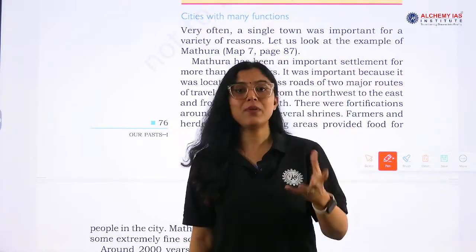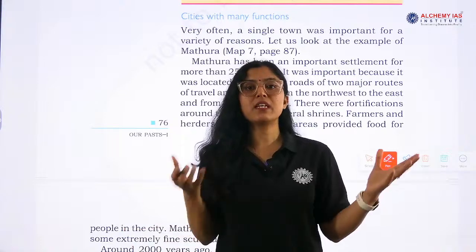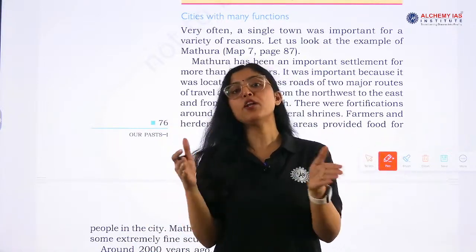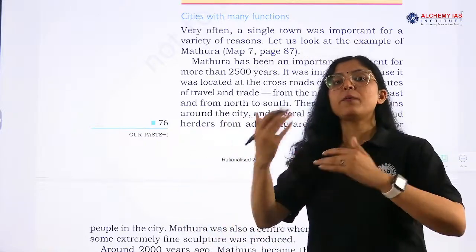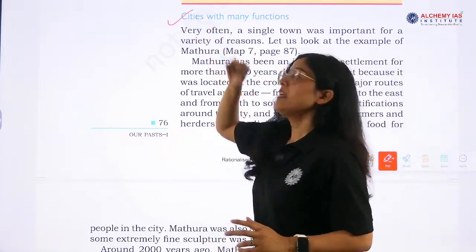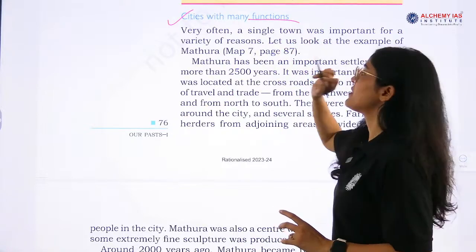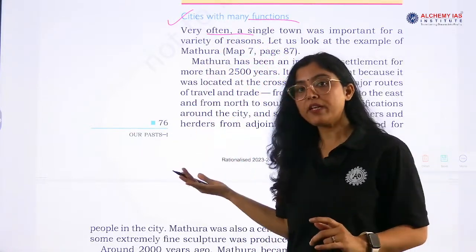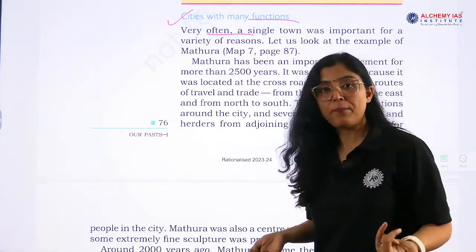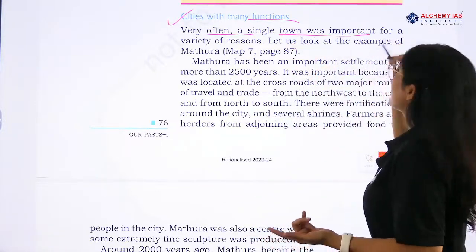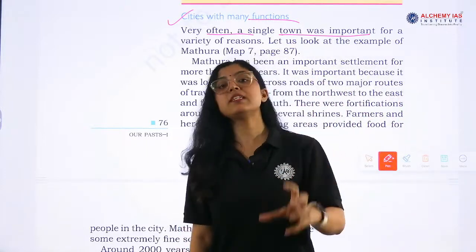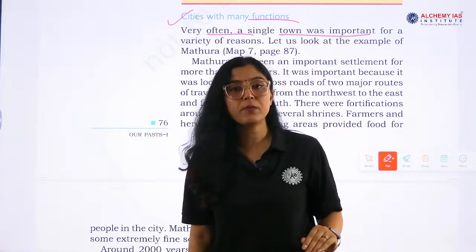Second, under them there were individual landowners, small landowners, and then there were slaves or other people who had no land and worked on someone else's field. Now about the city, the people and the function of the city. Very often there were cities also during this period, one being Mathura. Very often a single town was important for a variety of purposes. So cities also served many purposes.